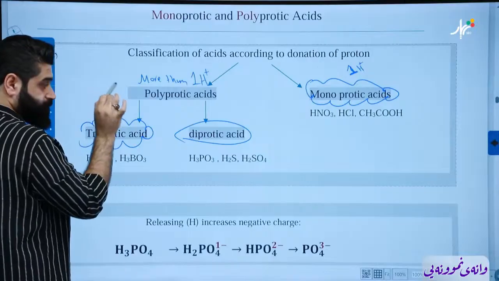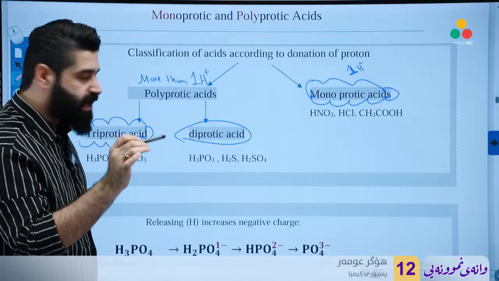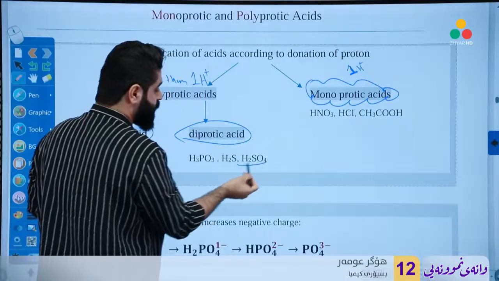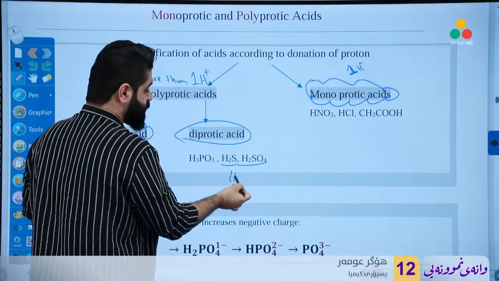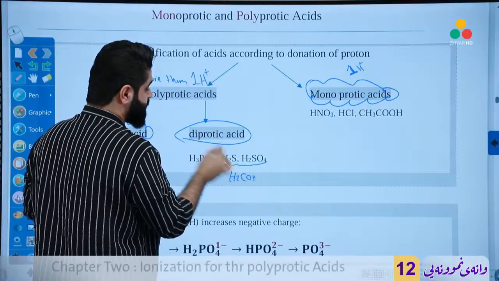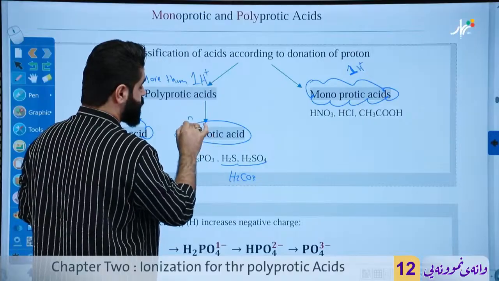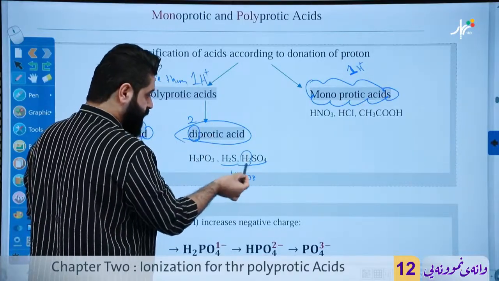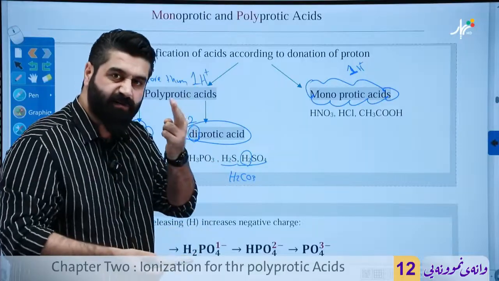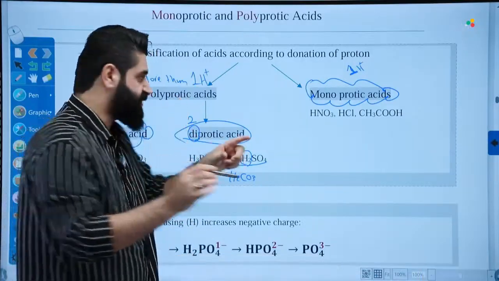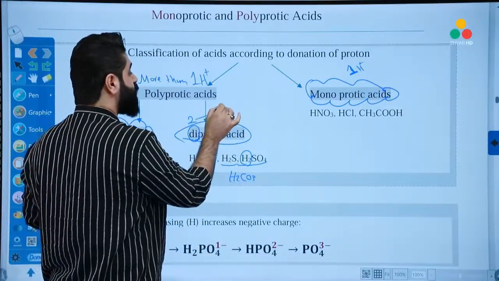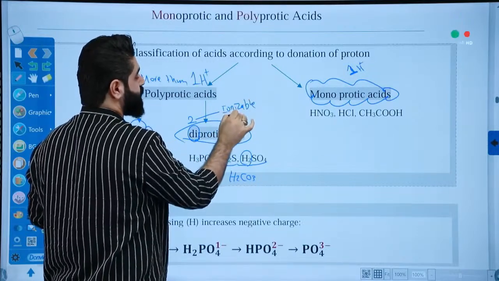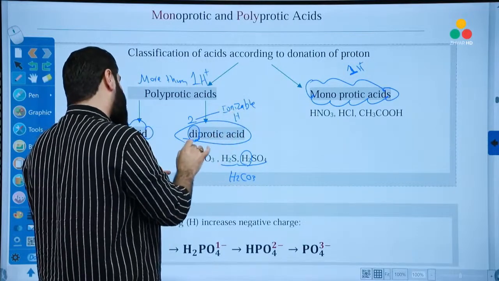Diprotic acids like H2SO4, H2S, H2CO3. Okay, Mr. Diprotic. Di means two. Acids that can donate two hydrogens, or with two ionizable hydrogens. Look at this. Two ionizable hydrogens.